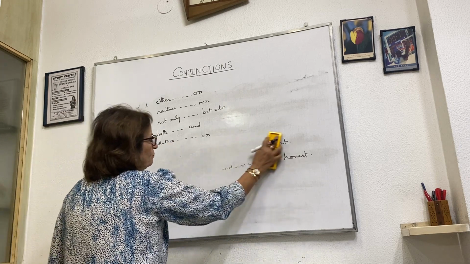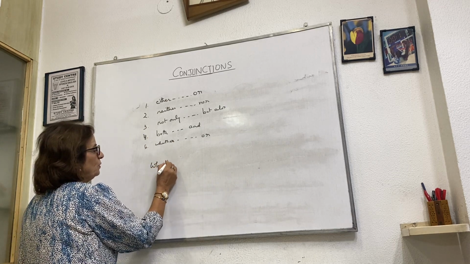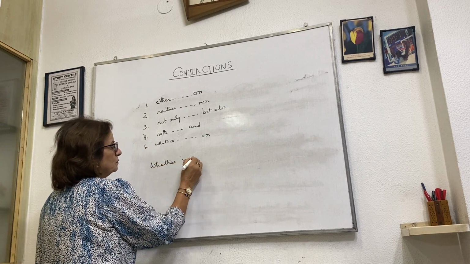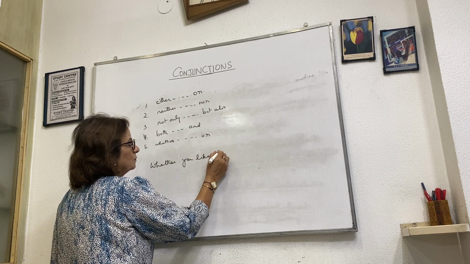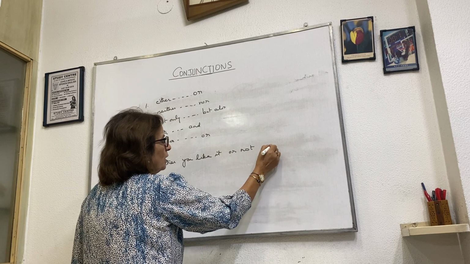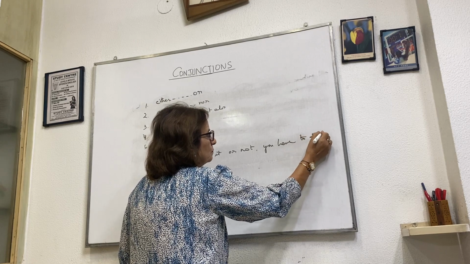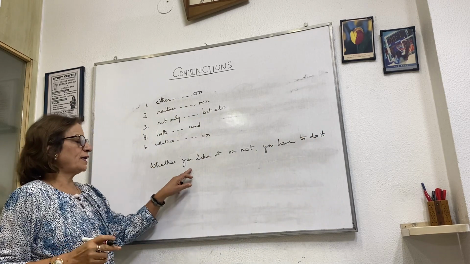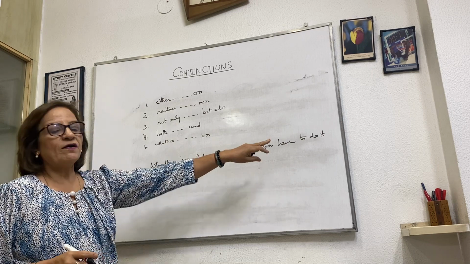Now take the next one, whether or. Whether you like it or not, you have to do it. Okay. Whether you like it or not, whether or, you have to do it.